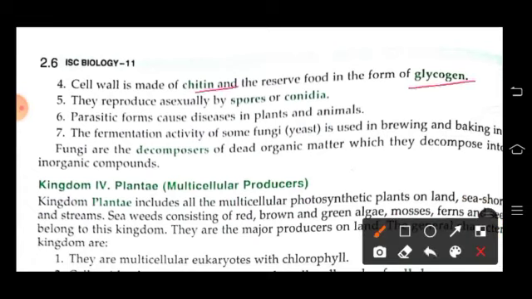They reproduce asexually by spores or conidia, and parasitic forms cause disease in plants and animals. The fermentation activity of some fungi is used in the brewing and baking industry. These fungi are the decomposers of dead organic matter, which they decompose into inorganic compounds.